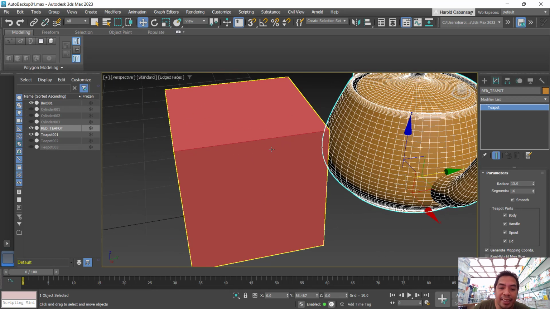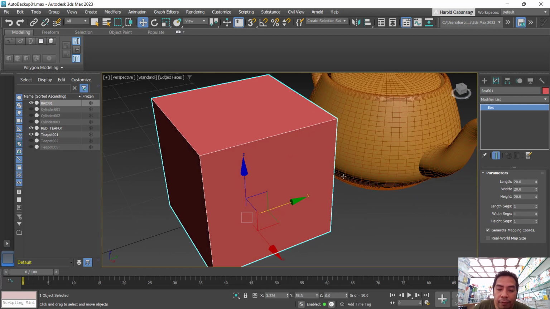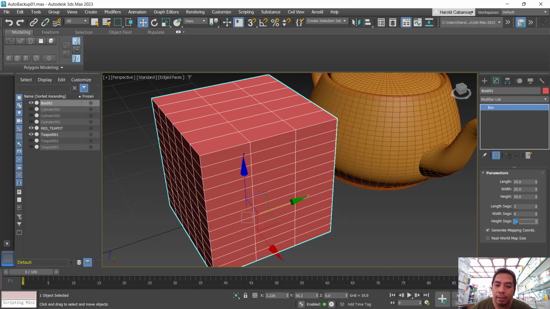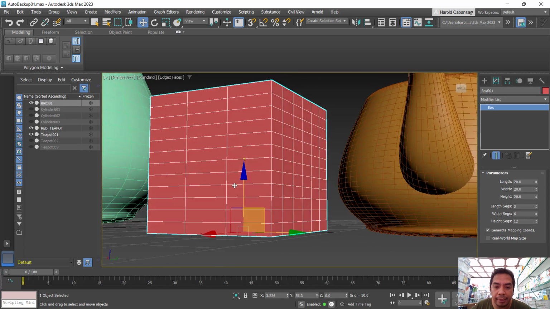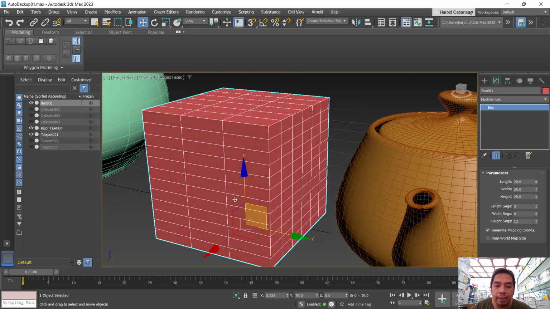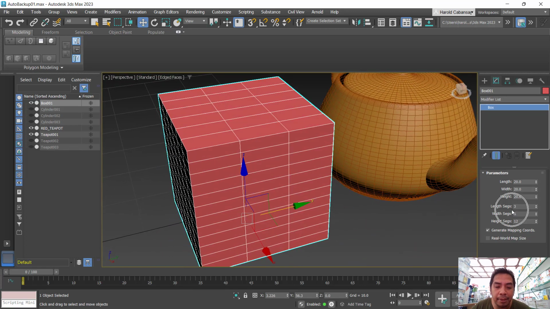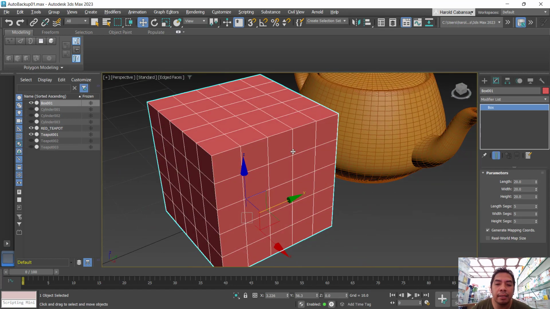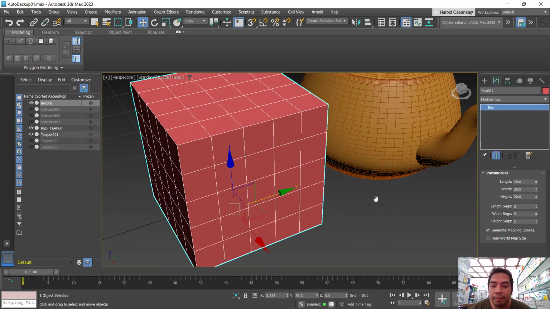Now, let's go to the segments, for example, of the box. By default, the box only has one segment, so I can add in different dimensions. Let's say in the length segments, I can add 3, and then in the width segments, I can go for 6, and then in the height segments, let's go for 12. So you can see how it varies. This adjustment of segments will always depend on you. So let's say the requirement is 5 on each, and there you have it. Okay, so that's the segments.